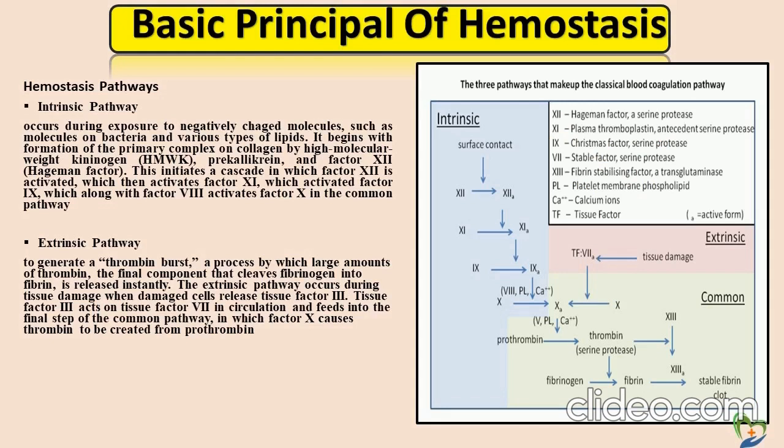Some of the examples include antiphospholipid antibody syndrome, factor V Leiden mutation, protein C deficiency, protein S deficiency, prothrombin gene mutation. Hypocoagulation is the condition that occurs when the blood does not clot normally, when there is any defect in the functioning of any component of this hemostatic cascade. It can lead to ineffective hemostasis and inability to control hemorrhage.